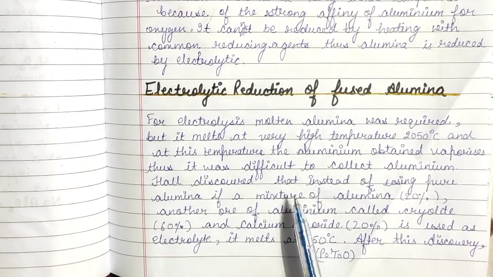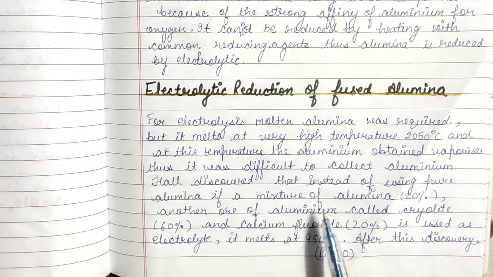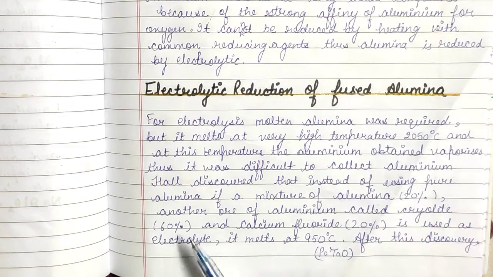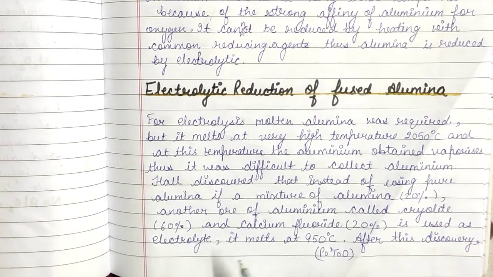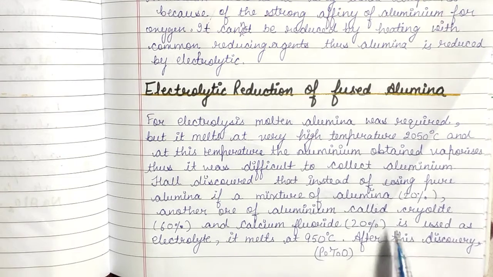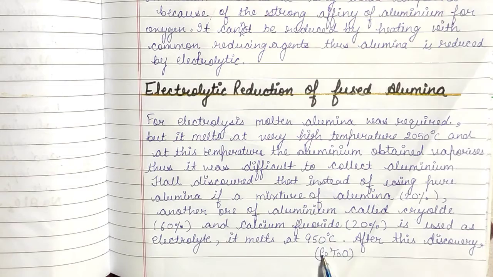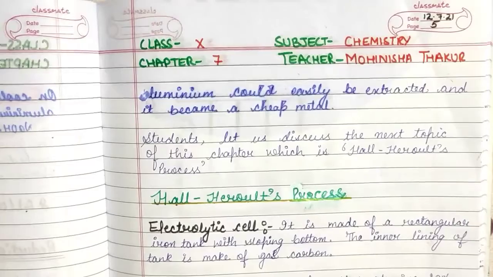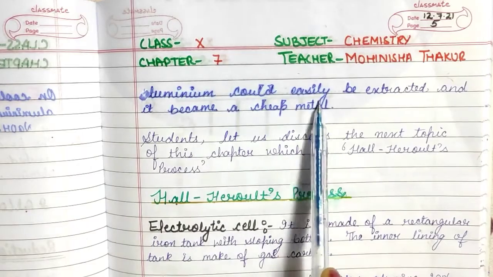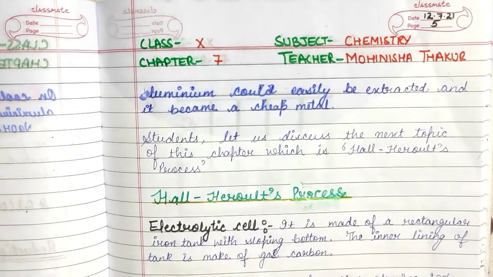Hall discovered that instead of using pure alumina, if a mixture of alumina, which is 20%, another ore of aluminium called cryolite, which is 60%, and calcium fluoride, which is 20%, is used as electrolyte, it melts at 950 degrees Celsius. After this discovery, aluminium could easily be extracted and it became a cheap metal.